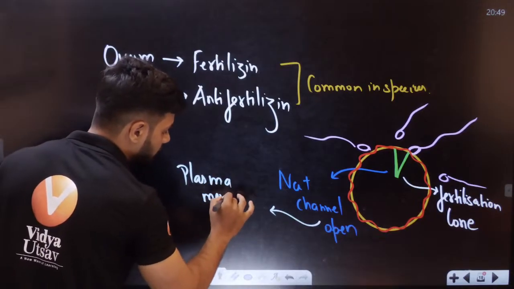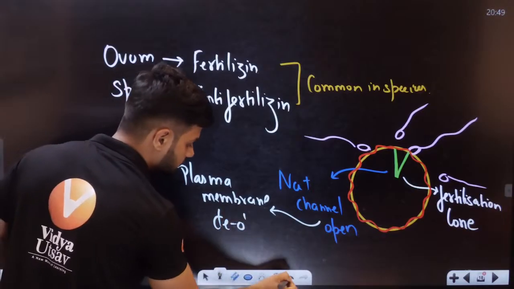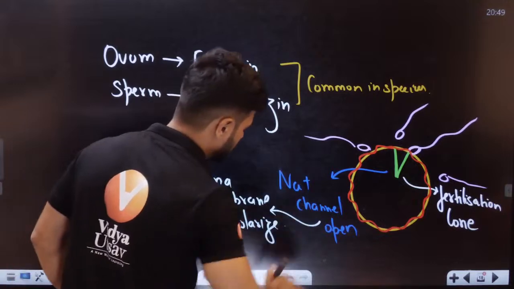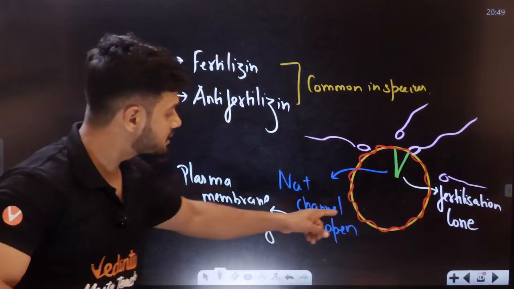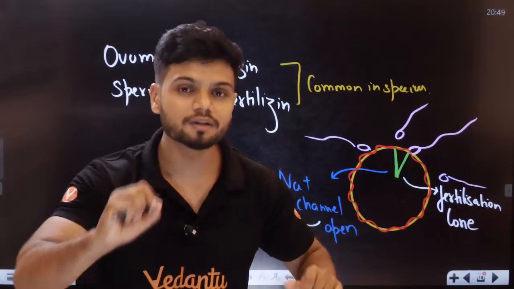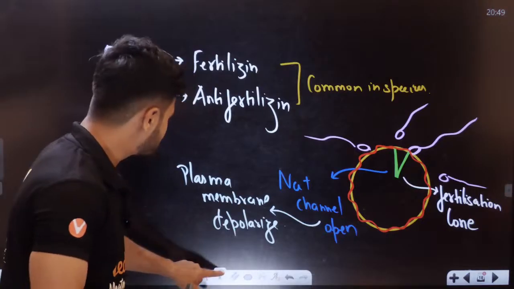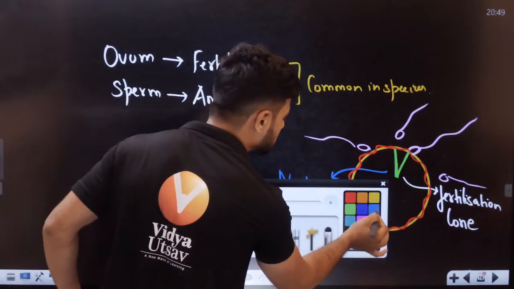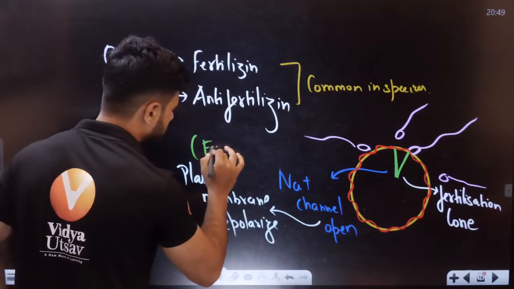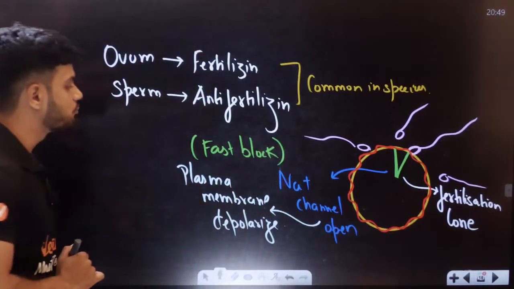Plasma membrane depolarized. Gone. So once the entire plasma membrane is depolarized, no other sperm can enter inside. Now this sperm is the winner. This is called the fast block method.